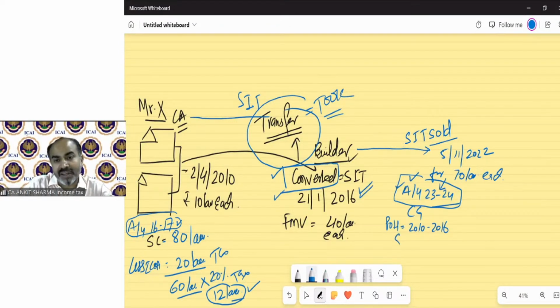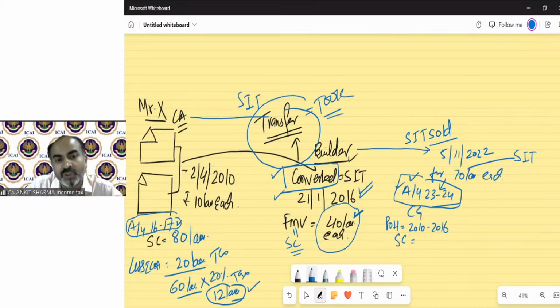Now the sale consideration, as per FMV, will be treated as your sale consideration. This will not be our sale consideration, because this is the sale consideration of stock. We need to take the sale consideration of the capital asset. If we had not converted this capital asset into stock, and were going to sell it in the market, what would the sale consideration be? 40. So we will take the FMV at the time of conversion as my sale consideration, less